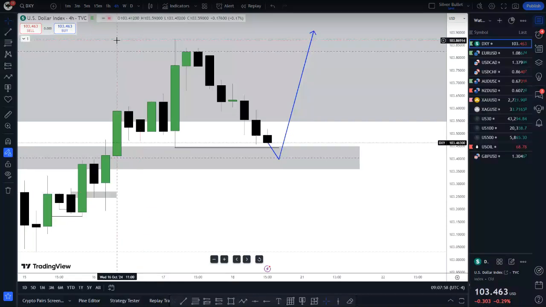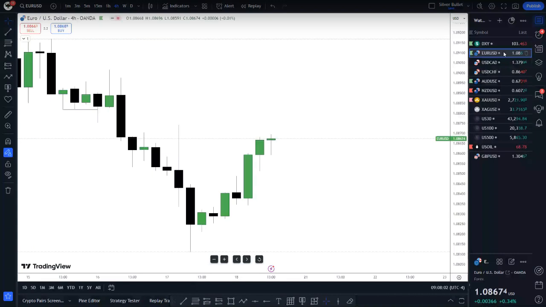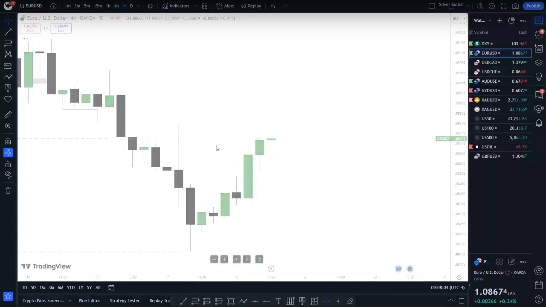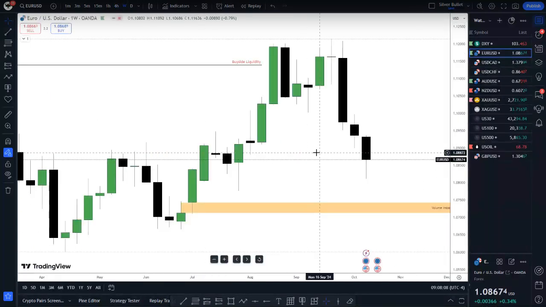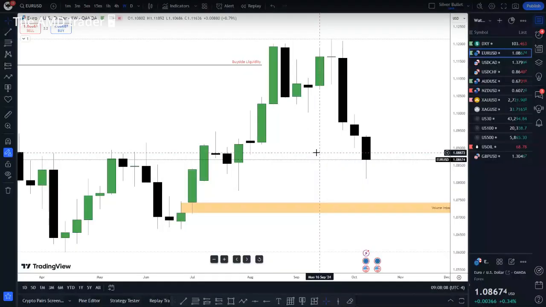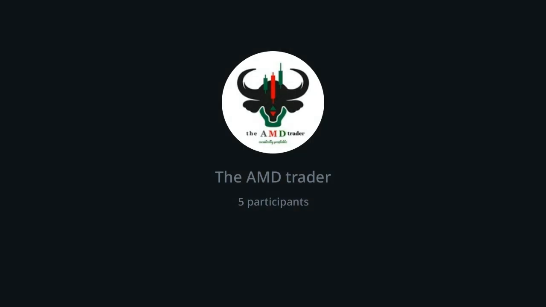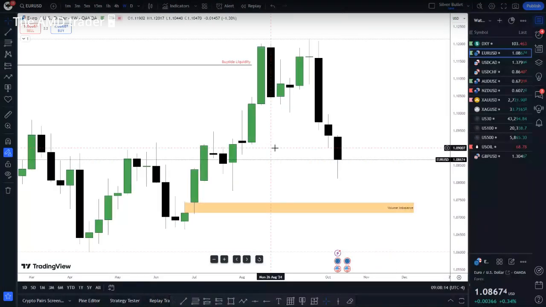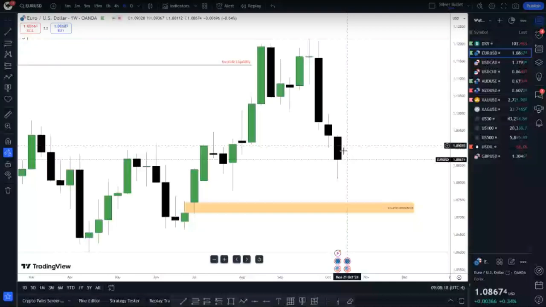Let's look at Euro. EURUSD on a weekly chart. Yes, I am bearish on Euro. My bias is always based on two things. The first one is liquidity, and the second method is simply understanding the candles. In this case, this was last week's candle. It pushed below this candle and actually closed below it, indicating that we are bearish right to this low.